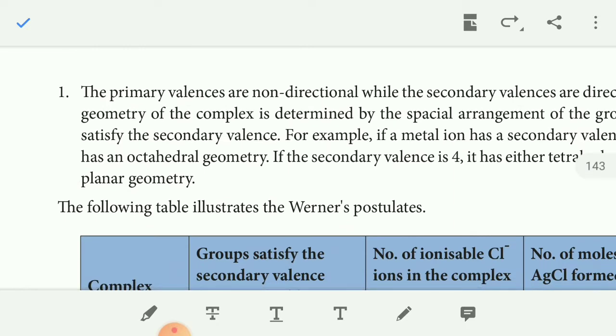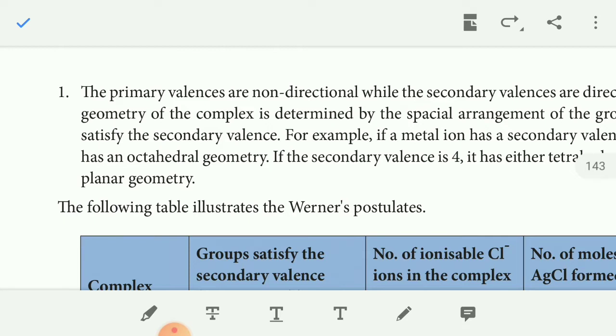The next point: the primary valency is non-directional, while the secondary valency is directional. For example, cobalt is in the +3 oxidation state, and the +3 is satisfied by 3 chloride ions.